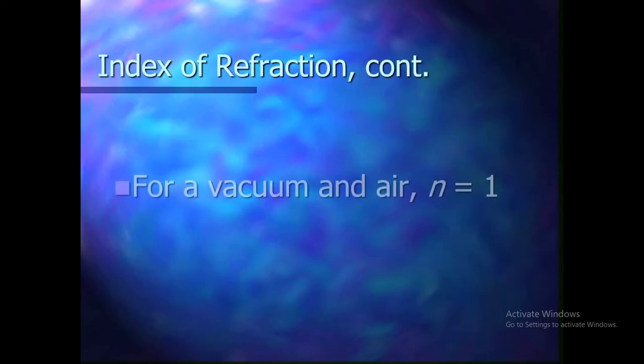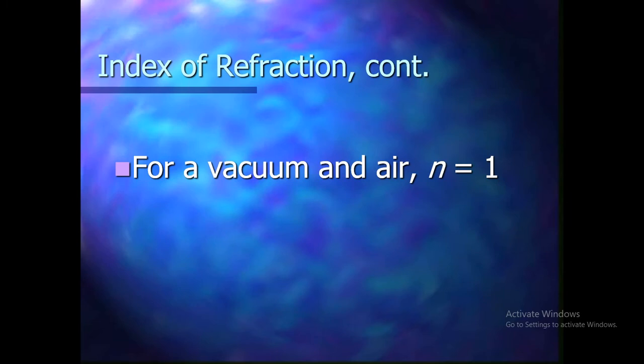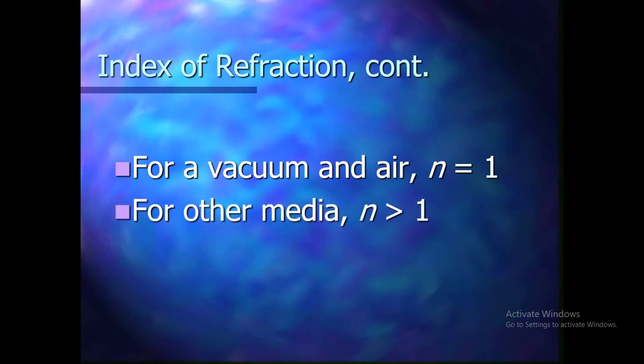Now, the index of refraction for vacuum and air is 1. For other media, the index of refraction is greater than 1, and it has no unit, it is a ratio.